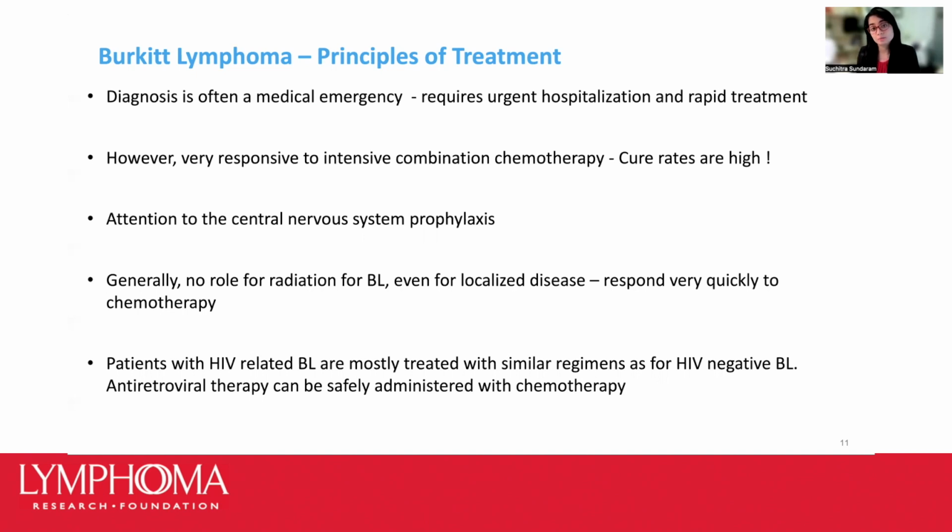Hence, it's common for patients with Burkitt lymphoma to be referred to a tertiary care center equipped with some of these services. Due to the high risk of involvement of the brain and the spinal system, it's important to incorporate agents in the chemotherapy that actually penetrate the blood-brain barrier, even if it's a preventative measure in order to attack any potential lymphoma cells in the nervous system.